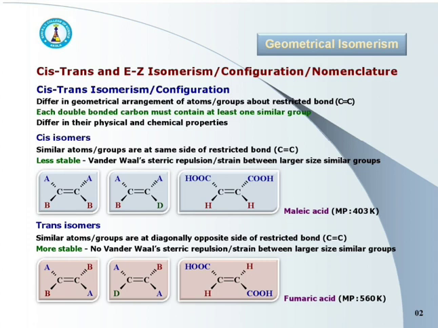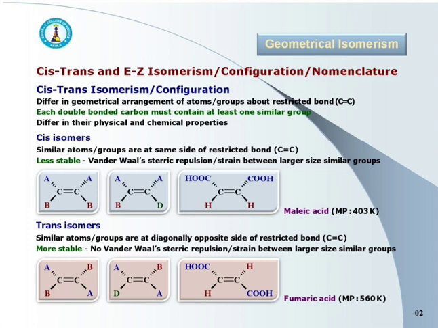In cis-trans isomerism, cis isomers are less stable as compared to the trans isomers, because of the van der Waals steric repulsion, or we can say van der Waals steric strain, between larger size similar groups. In cis isomers, similar larger size groups are on the same side, they are nearer to each other, so there is more steric strain between these groups.